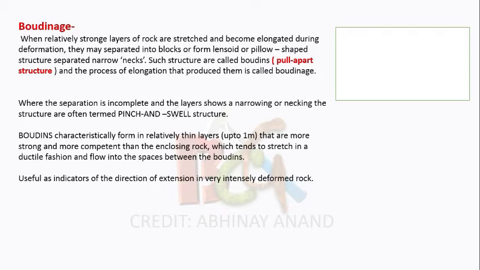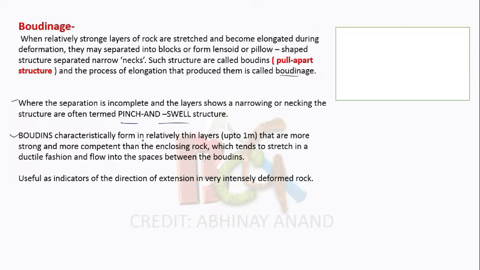So here some points are written already, what I have discussed with you. So let's read it out first. When relatively strong layers of a rock are stretched and become elongated during the deformation, they may separate into blocks or form lens-shaped or pillow-shaped structures separated by narrow necks. Such structures are called boudins, pull-apart structures, and the process of elongation that produces them is called boudinage. When the separation is incomplete and the layer shows narrowing or necking, the structures are often termed as pinch and swell structure.